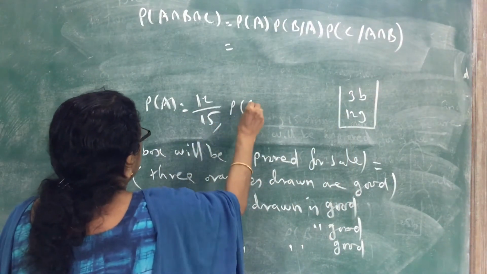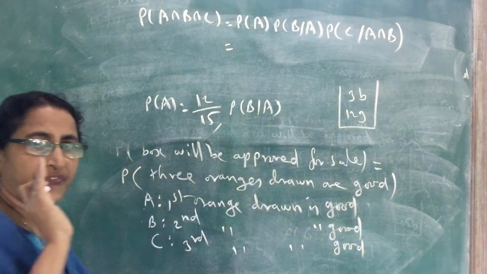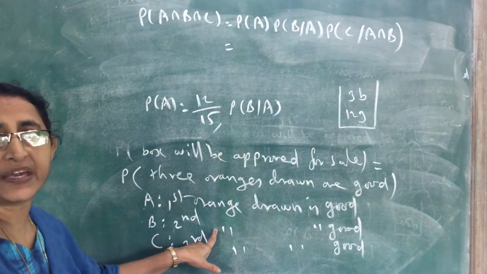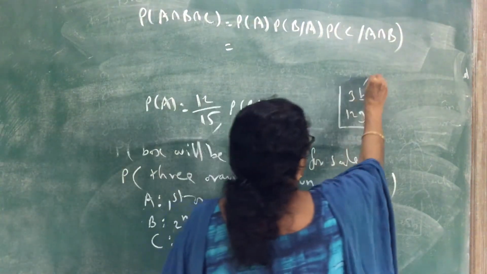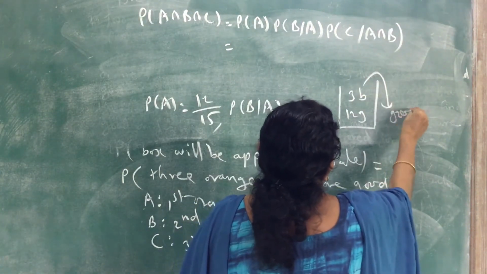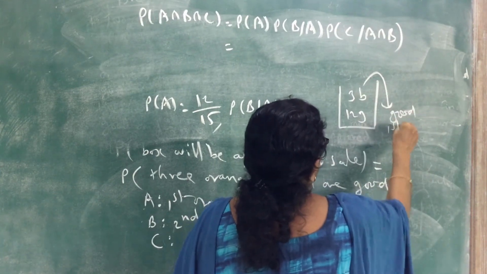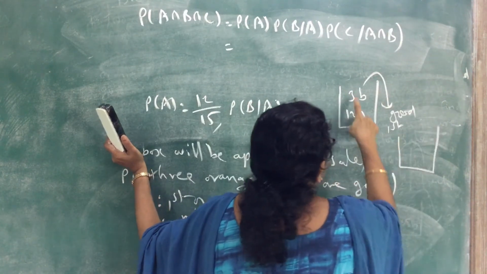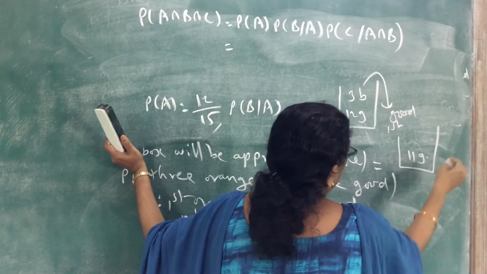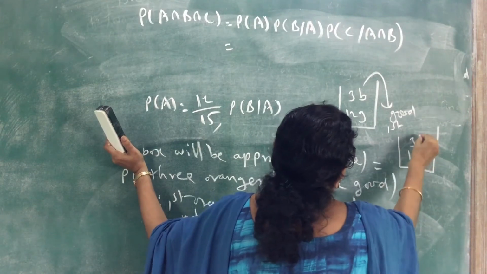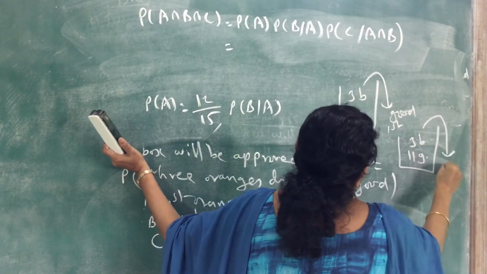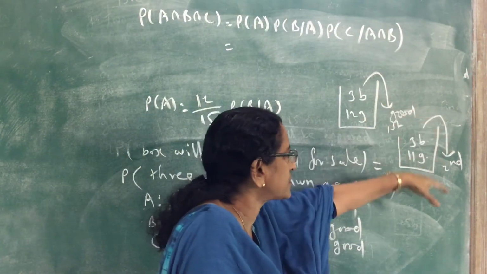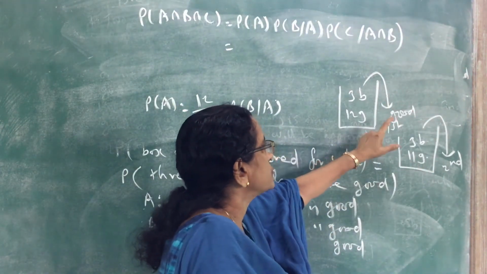What is the probability of B given A? If A happened, that means the first orange is good, what is the probability of B? The first draw is a good one. So how many are remaining? Only 11 good ones are remaining and 3 bad ones. So what is the probability of getting a good one in the second draw if the first one is good?